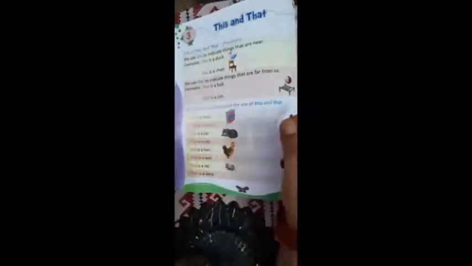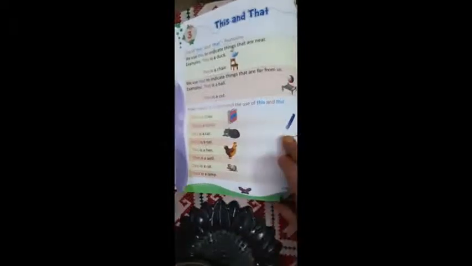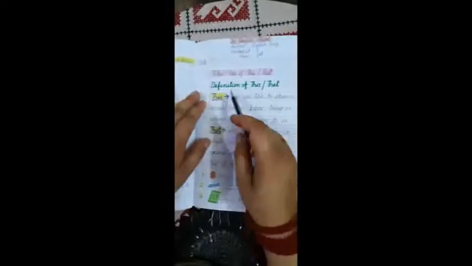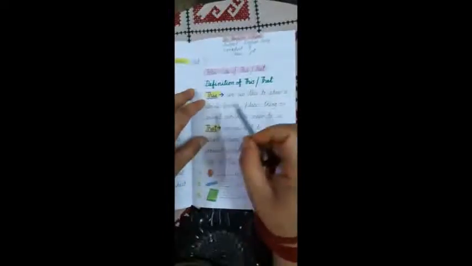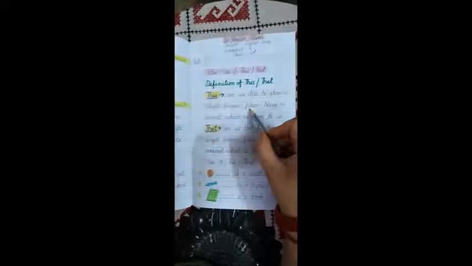ओके. Now so it's time to show you the worksheet. What you will do in your worksheet. Okay. So here is your worksheet. First, here is the definition of this and that. ओके. डेफिनेशन ऑफ this and that मीन्स कि हमें this कहाँ यूज़ करना है और that कहाँ यूज़ करना है वो मैंने इसमें लिखा है. जैसे मैंने आपको बताया, we use this to show a single person. Single person means one person, place, one place, कोई भी एक जगह. One thing, कोई भी एक चीज़.